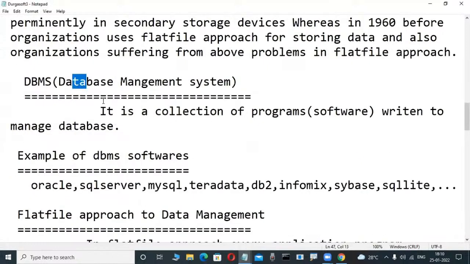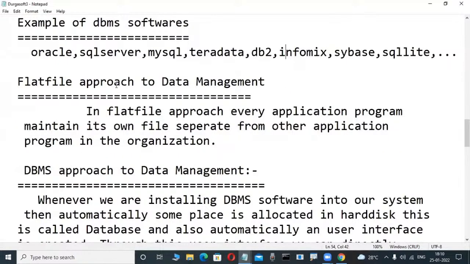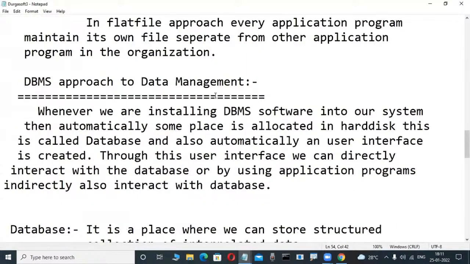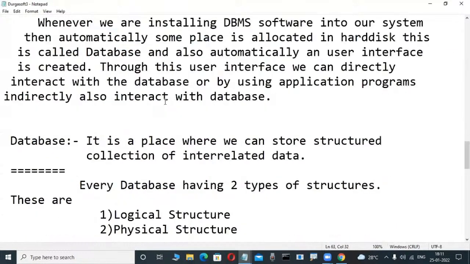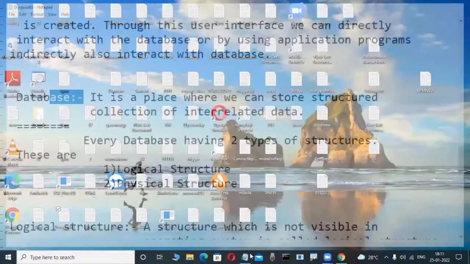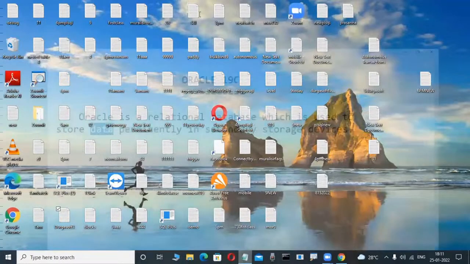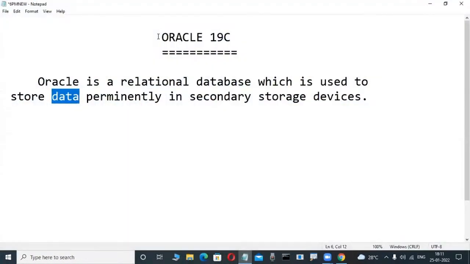What is a DBMS? How Oracle and SQL Server were introduced. Then the DBMS approach to data management, and what its advantages are. Then what is a database, we are learning in one of these days. Not first, because first it would only confuse you. That's why directly, we are showing a practical so you understand.